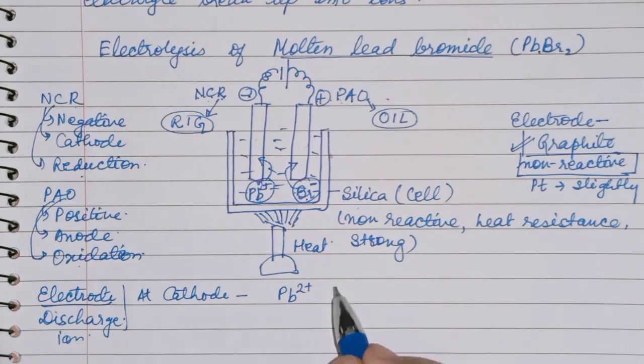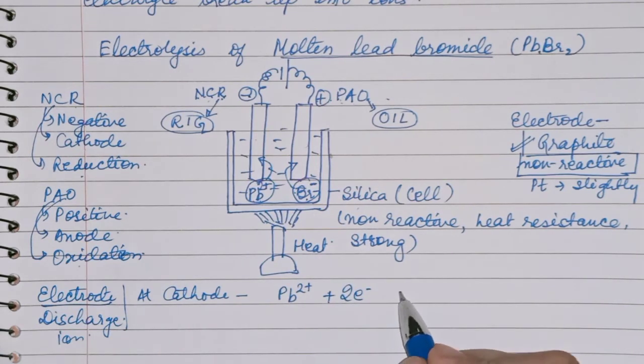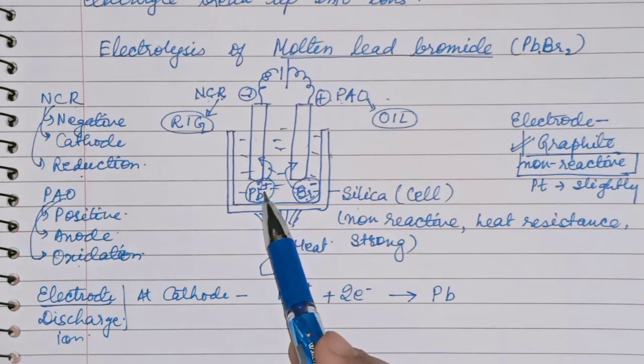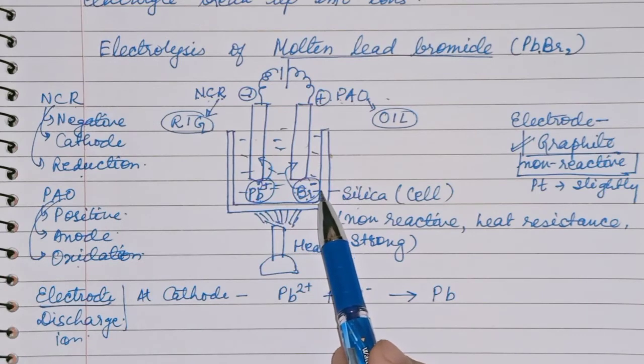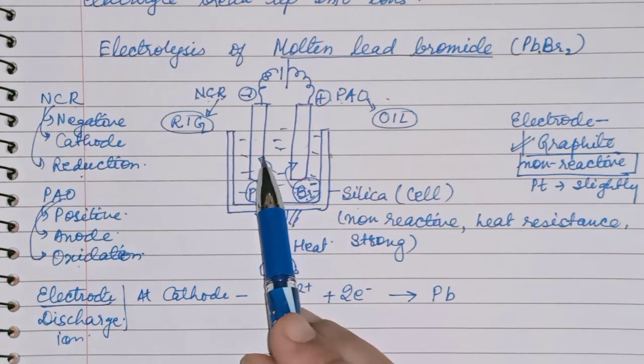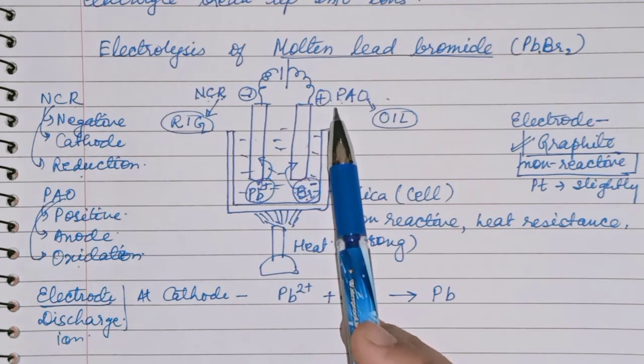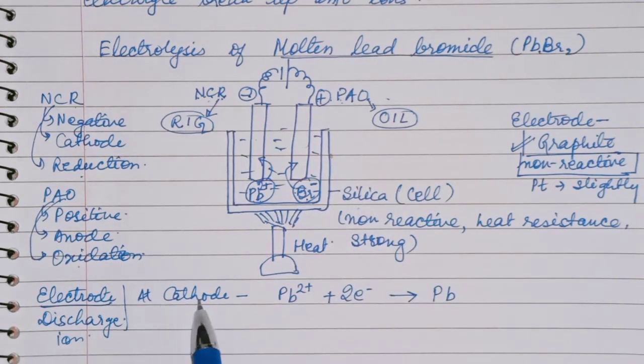So what will you do? You will add 2 electrons. So we will add 2 electrons here, and after the addition it will be a neutral atom, that is Pb. So this reaction is taking place at the cathode. One more time I will tell you, Pb2+ and Br- ions are there. Pb2+ will move toward the minus electrode, that is the cathode, and Br- will move towards the anode, that is plus.